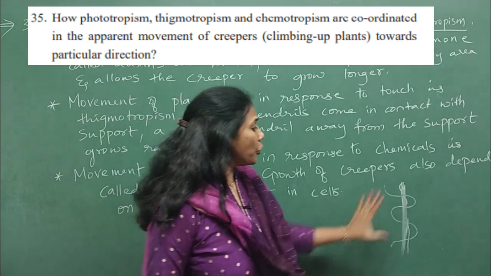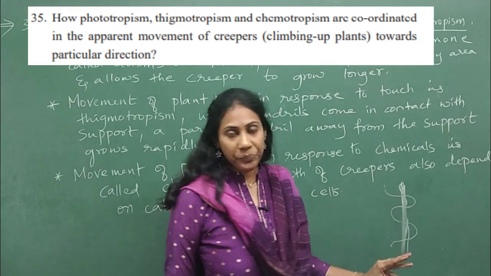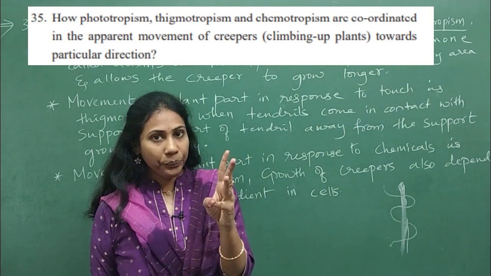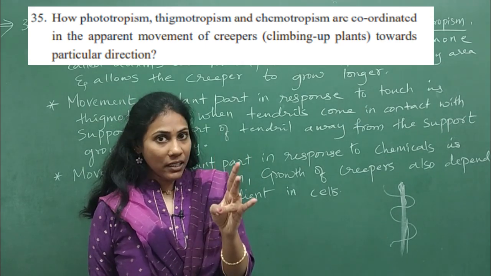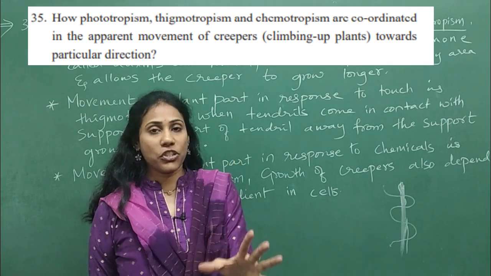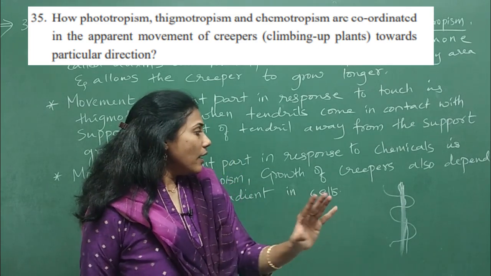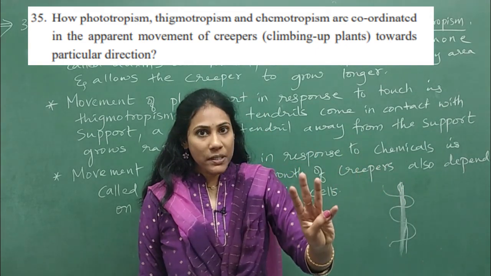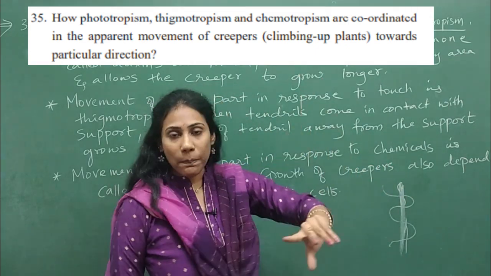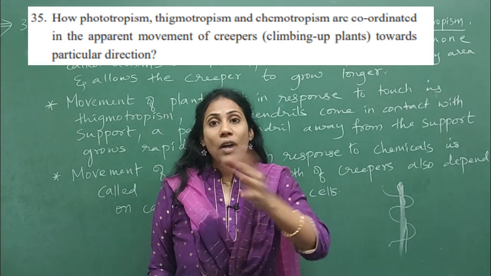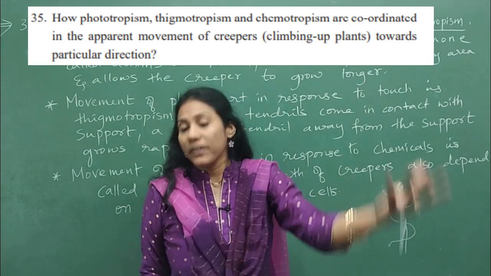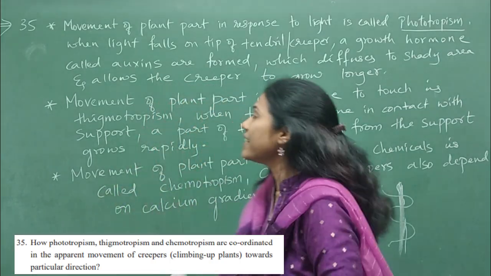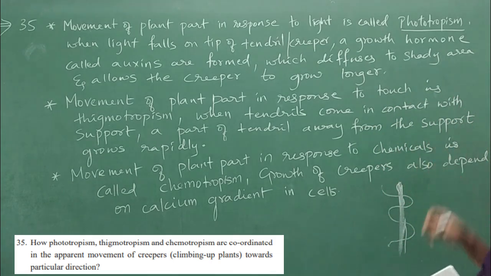So this growth of a creeper depends on 3 stimuli. One is light, it depends on chemicals, and it also depends on touch. So the growth of a creeper definitely depends on phototropism, then chemotropism and thigmotropism. How it depends on them, that is what they are asking you. Here I have listed the points in the simplest possible way.